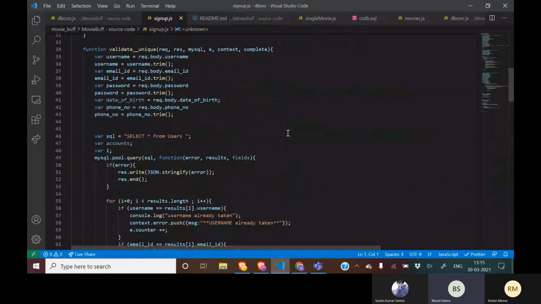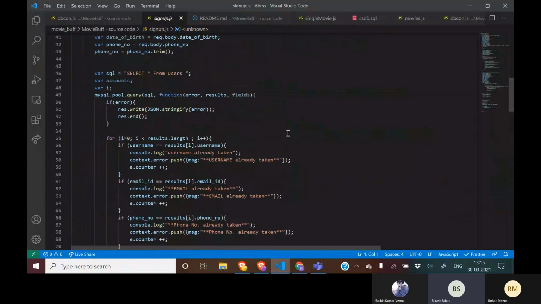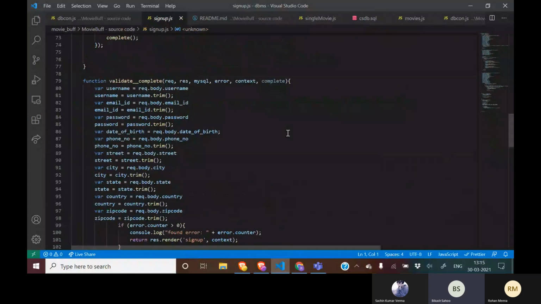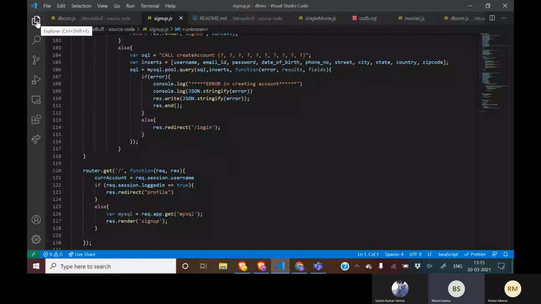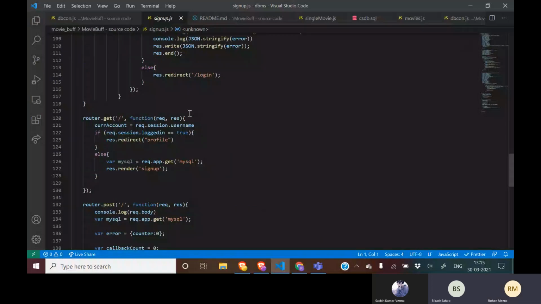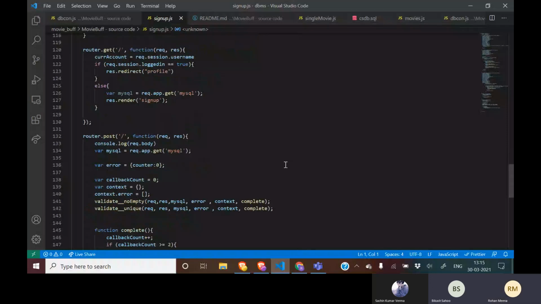And if both the functions are completed correctly, then we enter the data by calling the create account procedure, which we have written in csdb.sql. Here we have a router.get and router.post. Basically, get is to fetch the logged-in data to ensure that the user is not using an already taken username or other data. And the post is for getting all the details and adding them to the database.